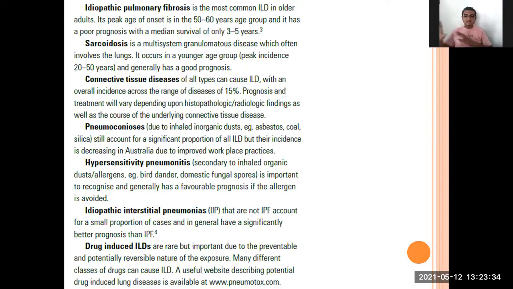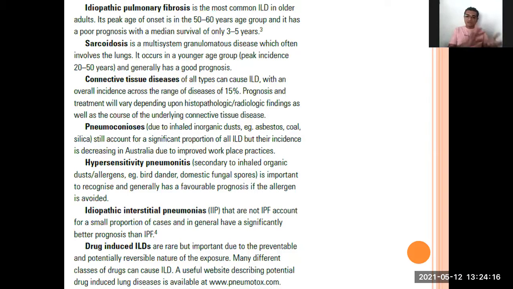Then sarcoidosis. What is sarcoidosis? It is multi-system. It is again a restrictive disease affecting the lower respiratory tract, causing fibrosis, but it is a multi-system granulomatous disease which often involves the lung. Yes, it occurs at a younger age. Now you have to differentiate this. IPF happens at an older age. Sarcoidosis happens at a younger age, especially 20 to 50 years. But it has a good prognosis. We can help the patient survive.